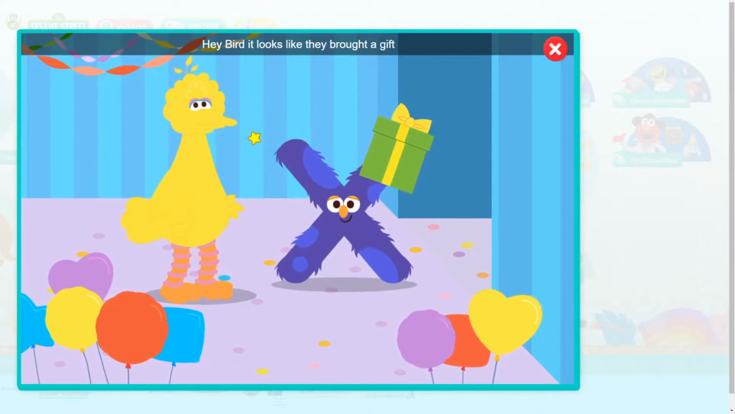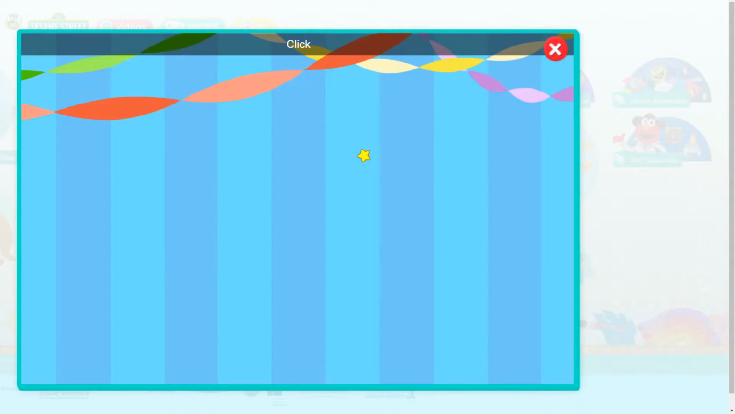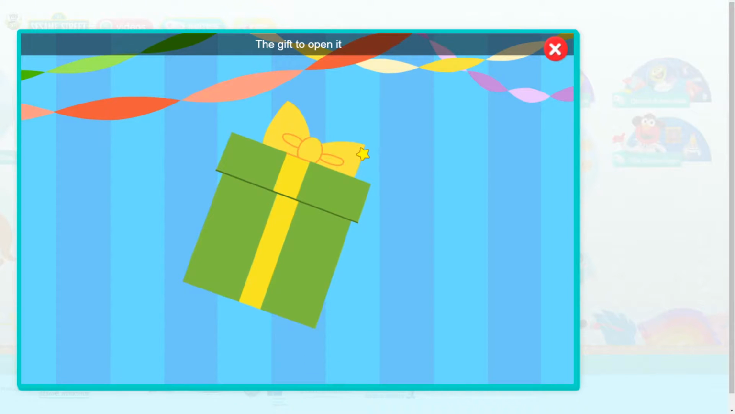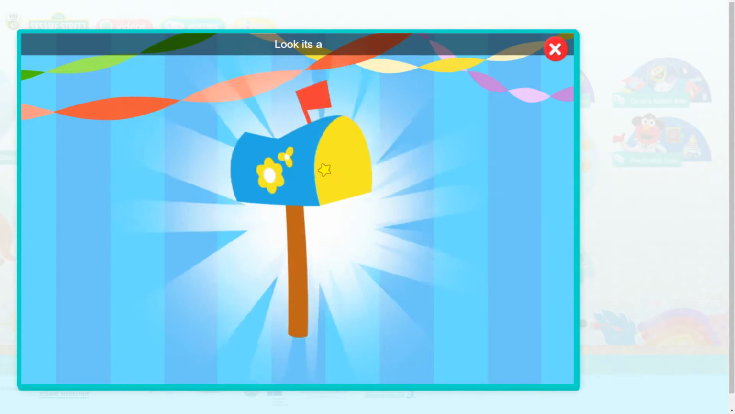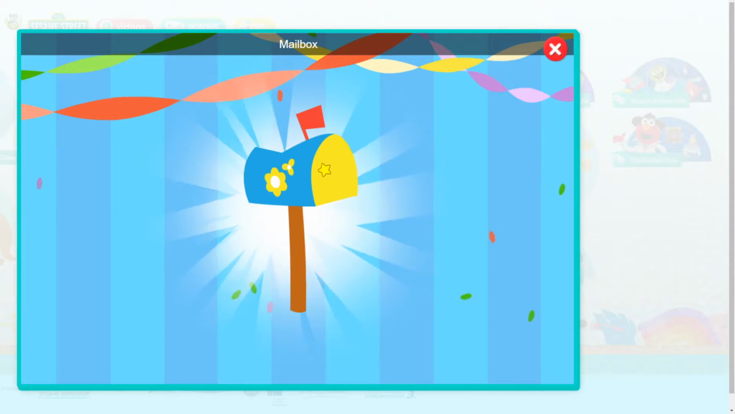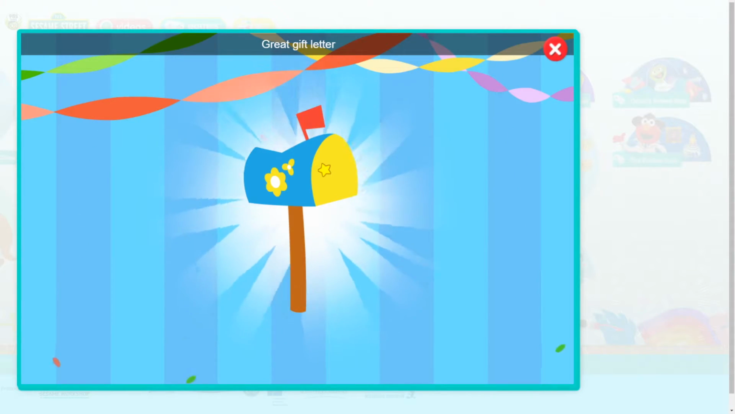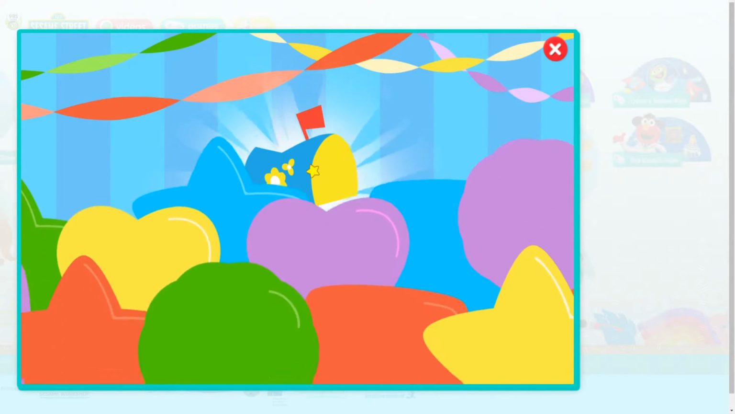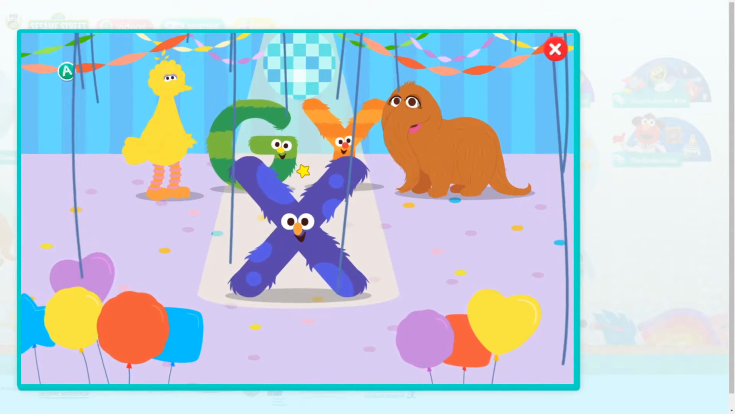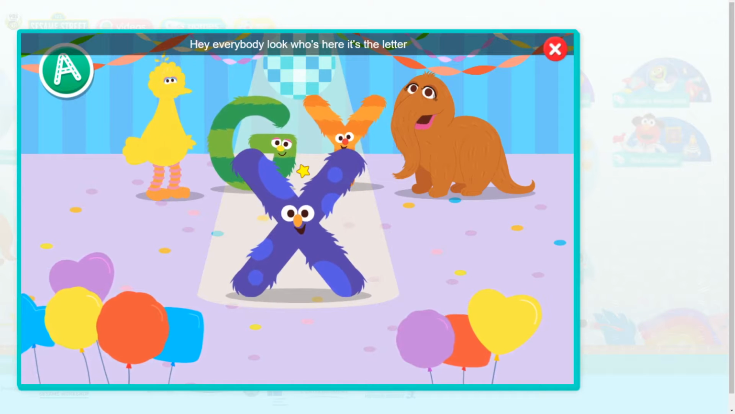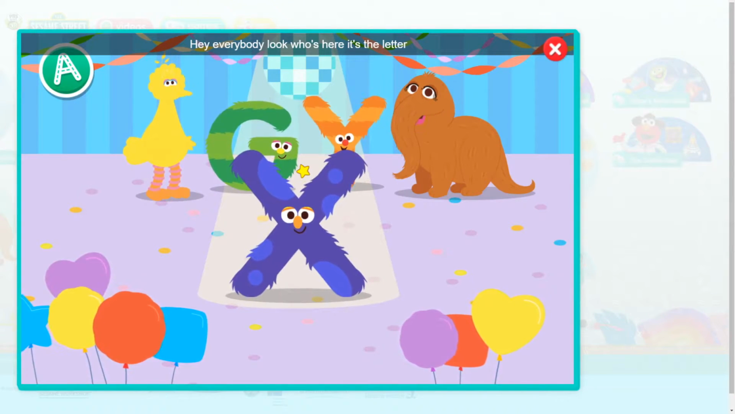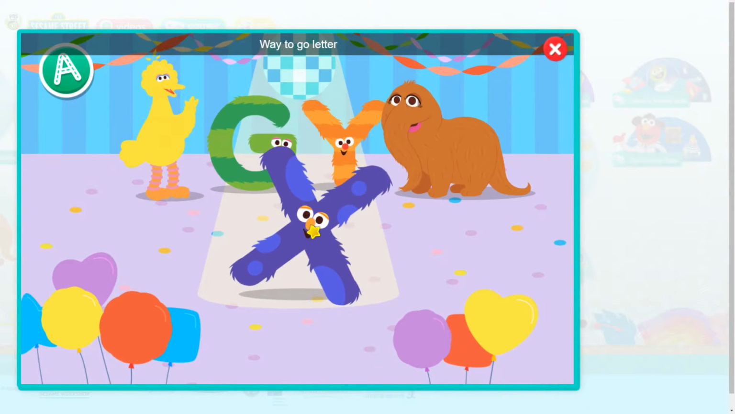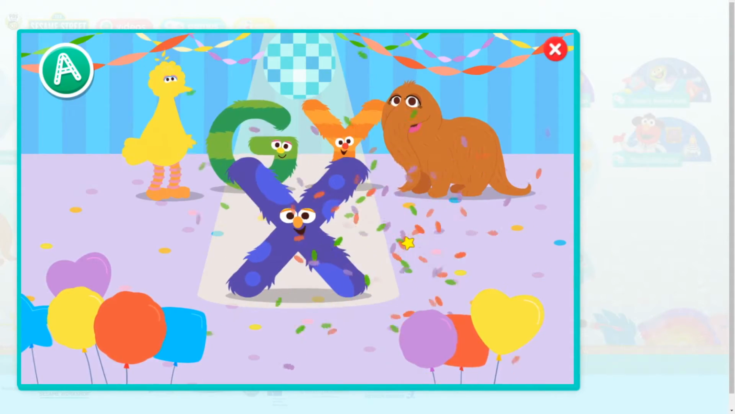Hey, Bird. It looks like they brought a gift. Click the gift to open it. Look, it's a mailbox. Great gift, letter X. Hey, everybody. Look who's here. It's the letter X. Hey, way to go, letter X.